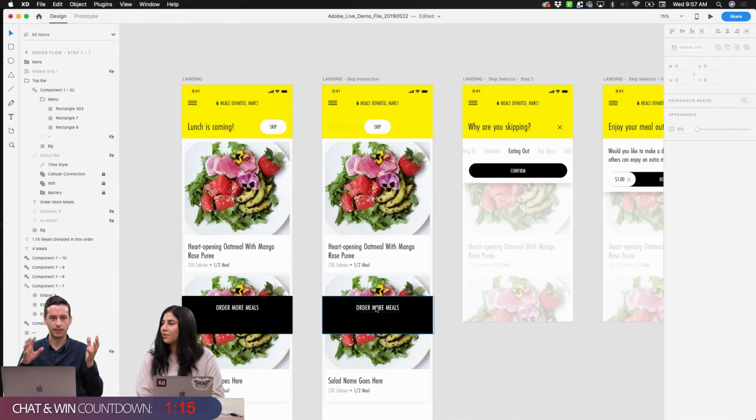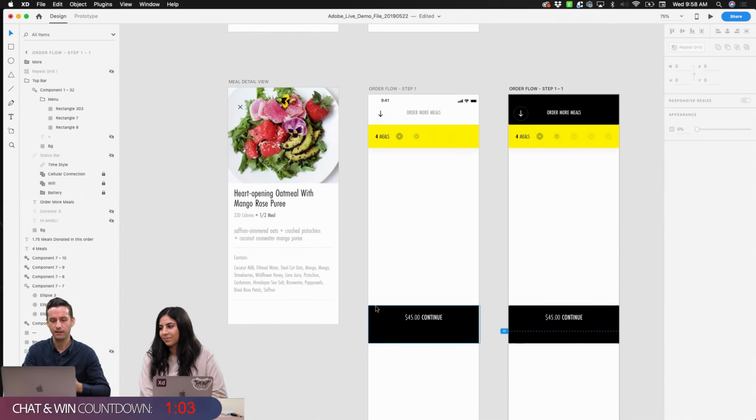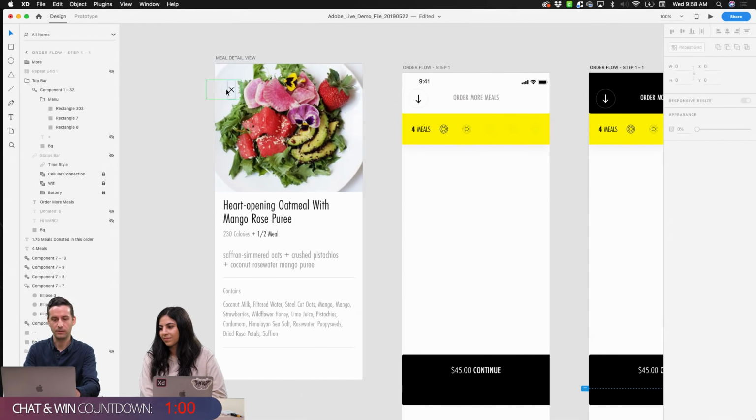An X feels like a closeout. If you were going to animate something that had an X, you would think about that interaction being some sort of a zoom or an expand sort of view, similar to what we have here with our detailed view. You notice there I use an X because we're actually zooming into this view. So if we're going to collapse out of it, it makes more sense, I think, conceptually to use a close function because we're going to move in and out rather than up and down.